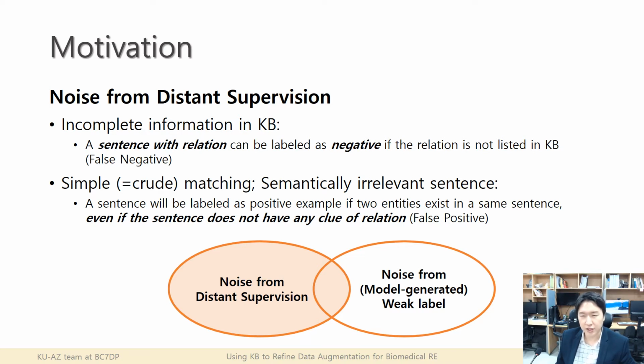Just simply matching two entities inside a sentence can produce errors, as the sentence can be semantically irrelevant. The entities might have just been listed in the sentence. In other words, a sentence will be labeled as a positive example if two entities exist in the same sentence, even if the sentence does not have any clue of relations.